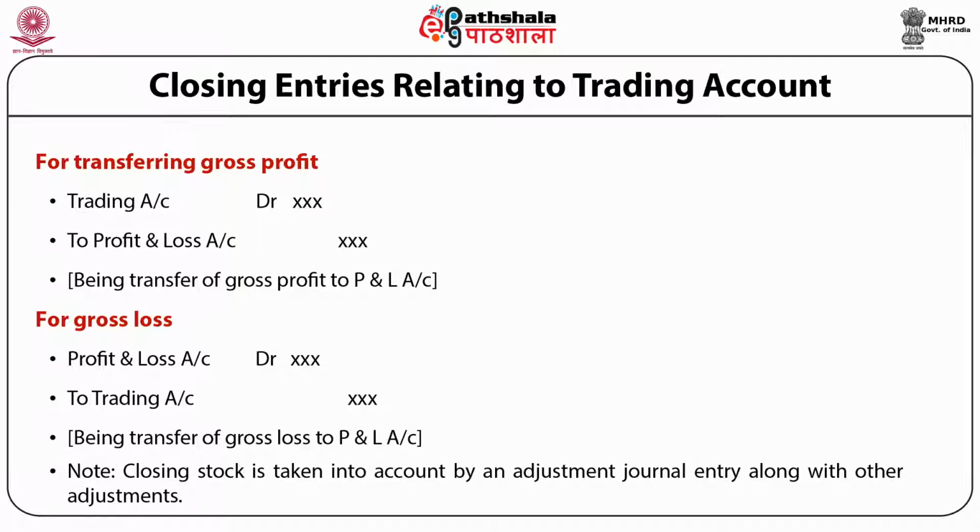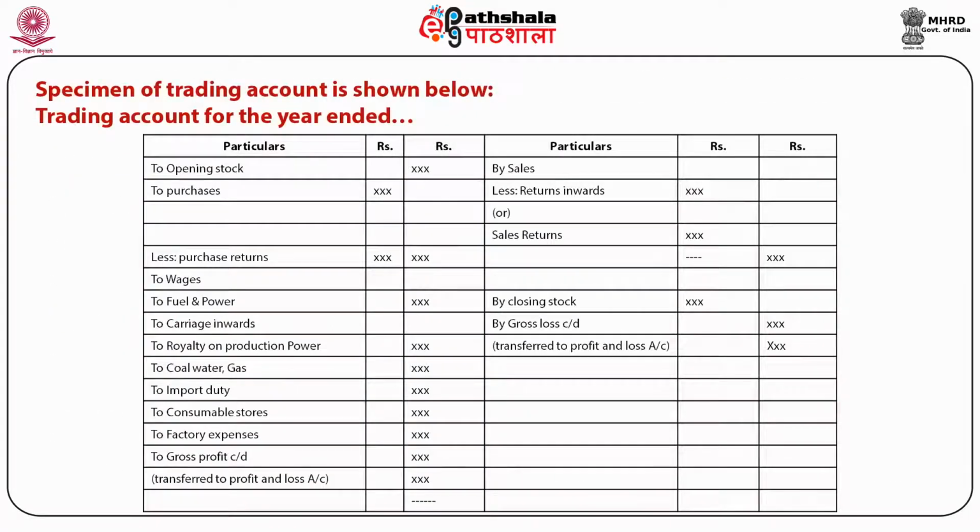It is important to note the closing stock is taken into account by adjustment journal entry along with other adjustment entries. For the purpose of understanding the trading account, the specimen of trading account is shown below. Trading account for the year ended. There are two sides of this account. One is debit side and another is credit side. The opening stock is shown on the debit side, whereas closing stock is shown on the credit side.